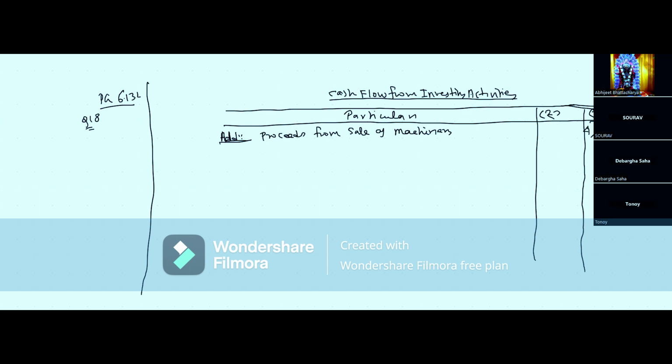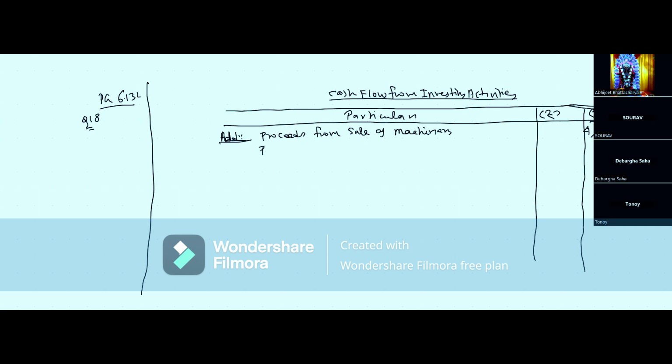Now, because there is also a purchase of machinery of 3,40,000, we are not going to show this because it is an outflow of cash. Right now, we are only recording the inflow of cash. Next comes investments. Opening balance is 4,10,000 and the sell value is 1,50,000. Once again, sale is inflow of cash.